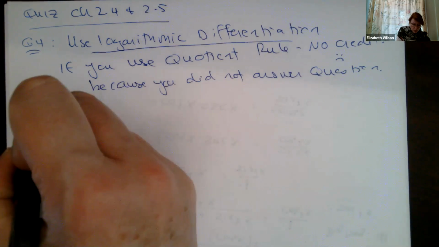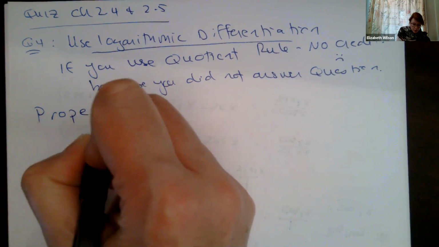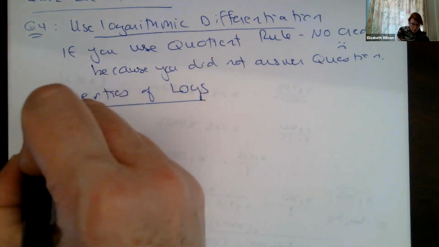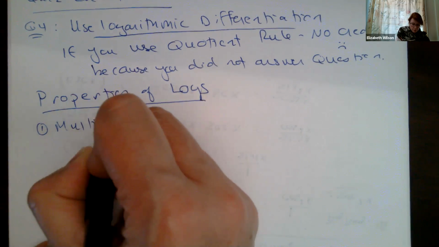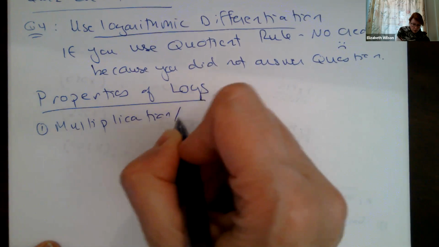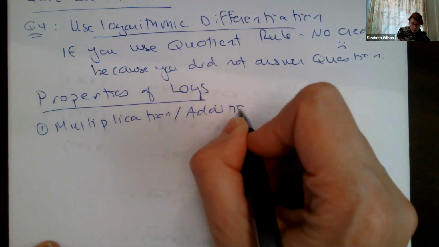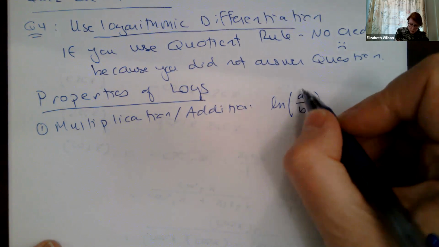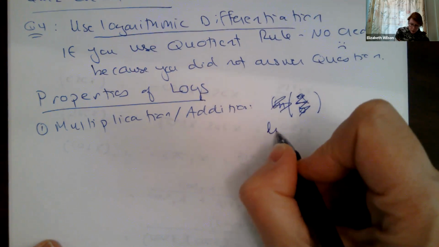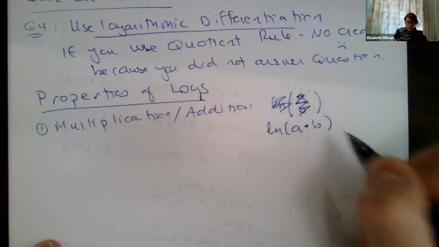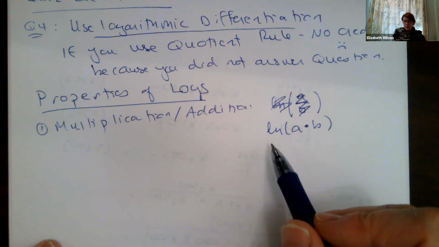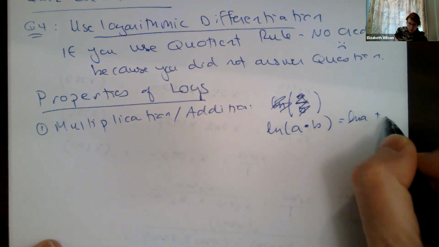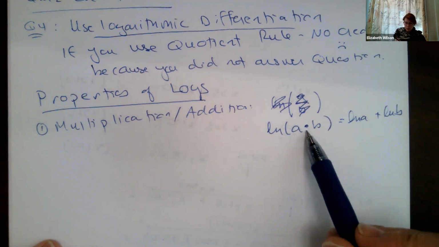Also, let's just be sure this one is going to exploit our properties of logs pretty heavily. Remember, there were 3 properties of logs that we talked about. The first one was the multiplication addition property, which basically said, natural log of a times b. This will be true for a log of any base. This is log base e, but natural log of a times b is natural log of a plus natural log of b.